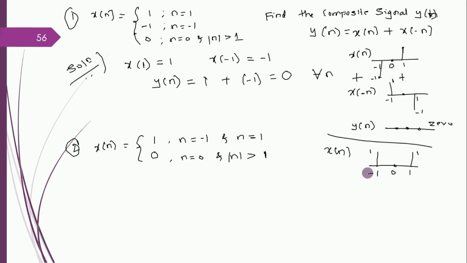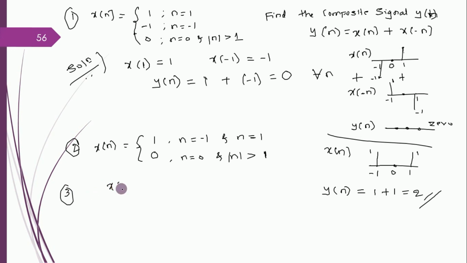Now if I ask you to find out the composite signal, it is very simple. Amplitude is 1 for x of n, x of minus n also it is 1, so when you add it, you will get 2. Very simple. Okay, this is an example for addition. The last example of this session.